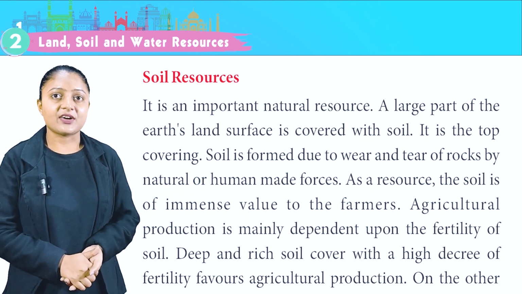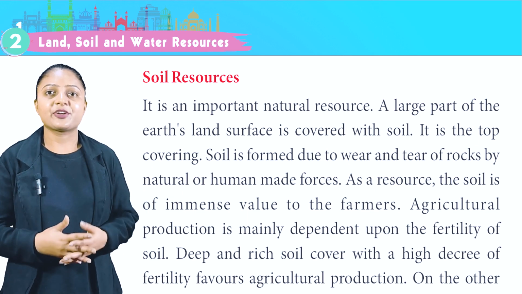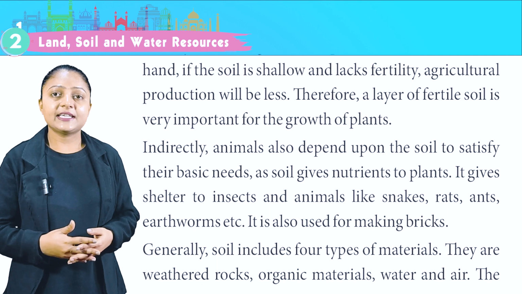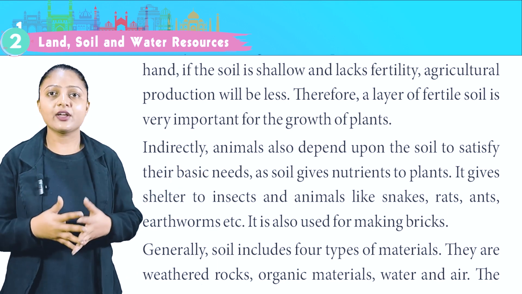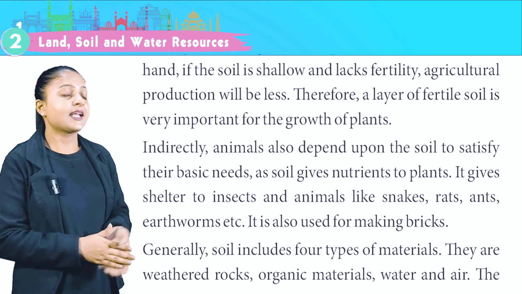Deep and rich soil cover with a high degree of fertility favors agricultural production. On the other hand, if the soil is shallow and lacks fertility, agricultural production will be less. Therefore, a layer of fertile soil is very important for the growth of plants.